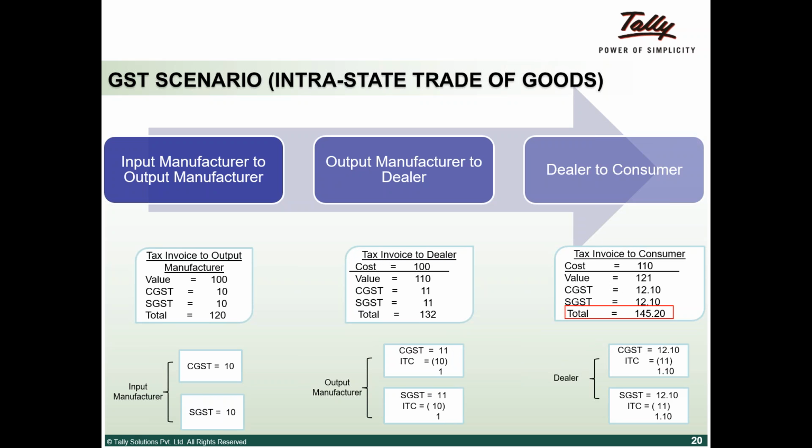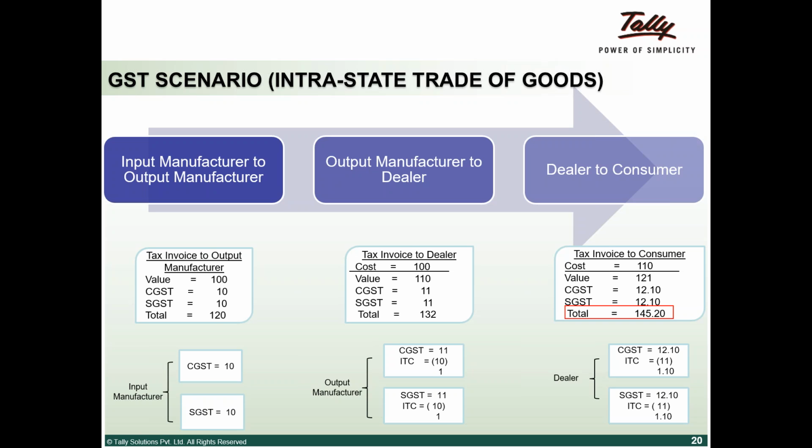Going forward, what will be the GST regime? The transaction is within the state, so CGST and SGST are applicable. I'm presuming a GST rate of 20%, so CGST is 10% and SGST is 10%. Just to be on the same page, earlier we presumed 10% VAT and 10% excise. We are adding both of them and saying there's a 20% tax. But even though the overall tax percentage is the same, there will be a saving in the GST regime, which is what Shiv is trying to tell here.